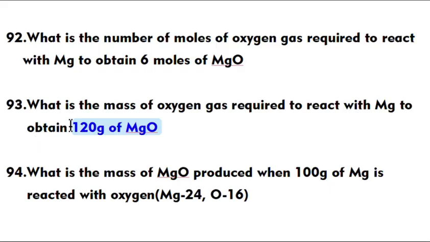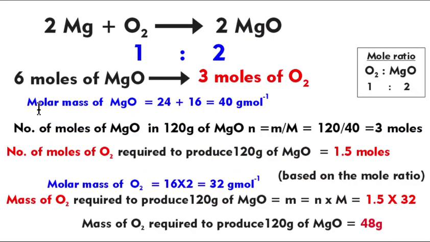When a calculation like this comes, first convert the grams into moles. We will find out how many moles are found in 120 grams of MgO. Before that you should calculate the molar mass of MgO, which is 40. That means in 1 mole you get 40 grams. Based on the equation, number of moles equals mass over molar mass. We have done this under the Avogadro concept and mole concept. So in 120 grams of magnesium oxide you have 3 moles.